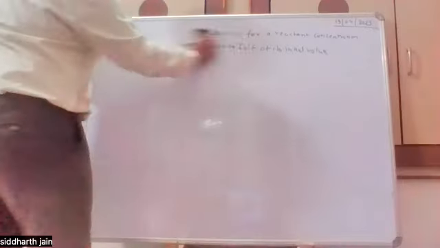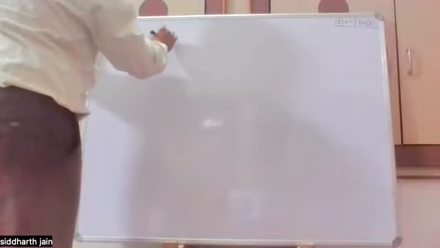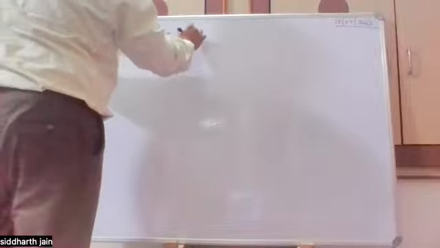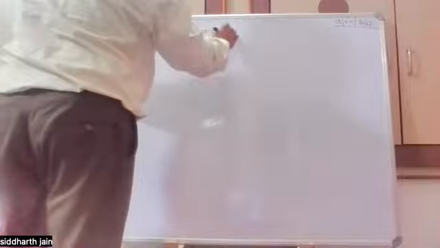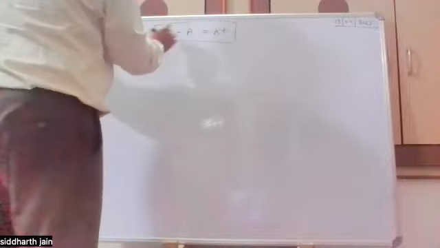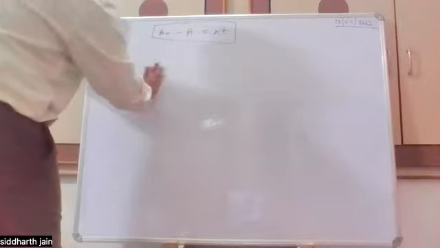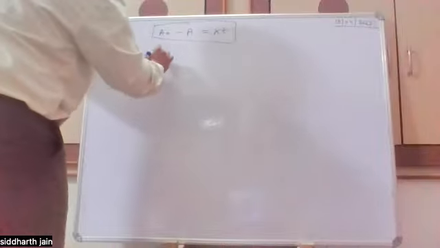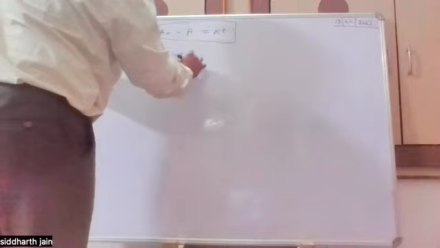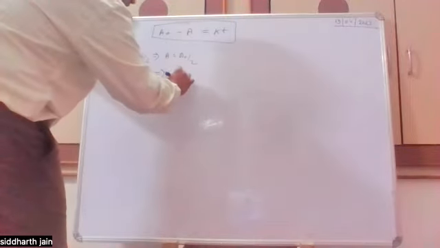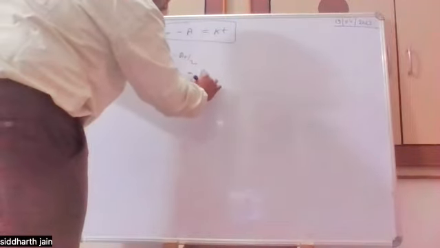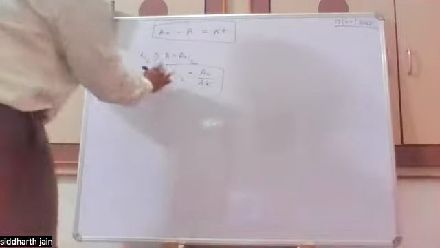Yes, half-life for zero order reaction. What is the formula? Yes. So for zero order reaction, we have A naught minus A equal to kt. This is the integrated form of the rate equation. So if we have initial concentration A naught and final concentration A at time T, then for T half, A equal to A naught by 2 from the condition. So we get T half equal to A naught by 2k. This is the formula for T half for zero order.